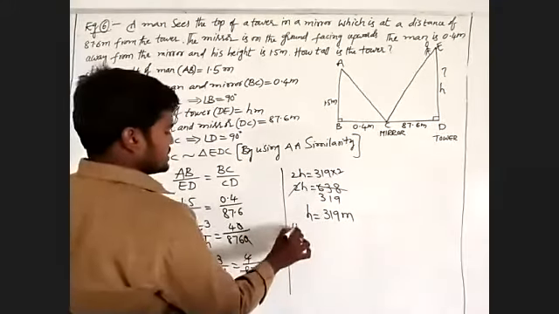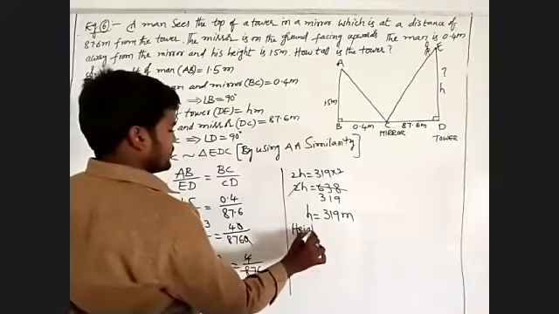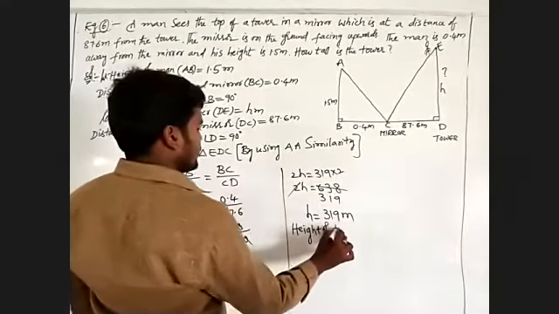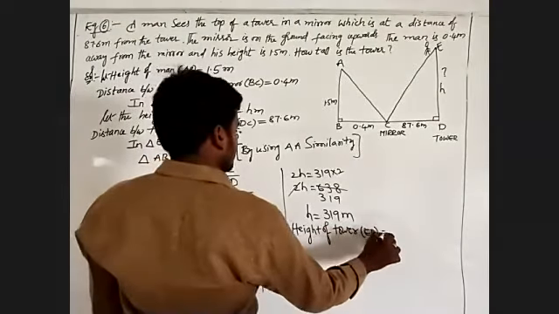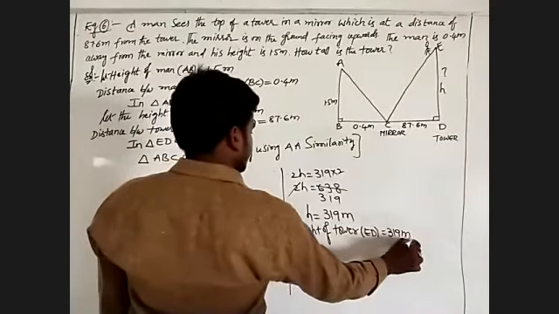I will write the height of the tower, ED, is equal to 319 meters.